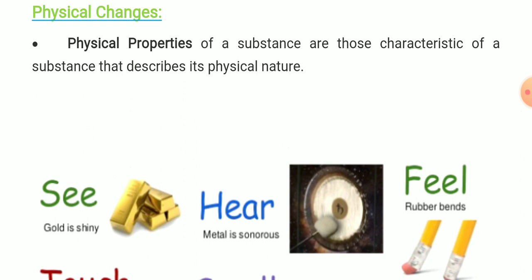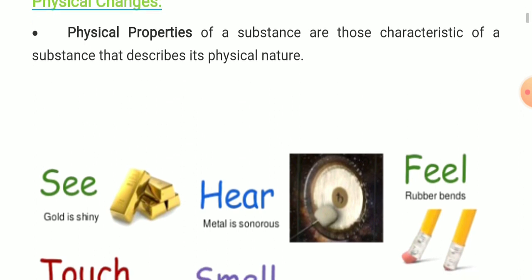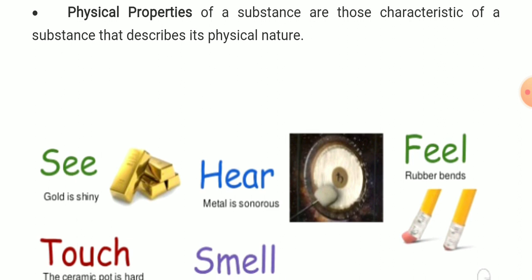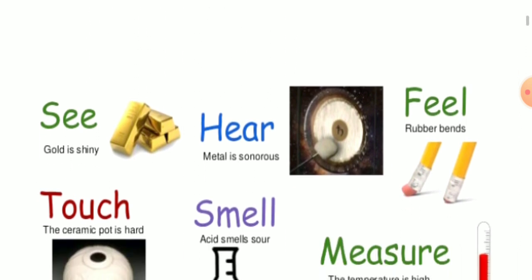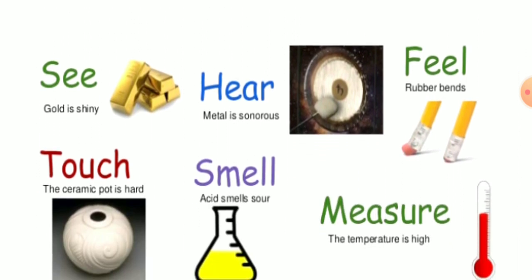For example, gold is shining. So this is a physical property of gold. Metal is sonorous. So this is a physical property of metal. Rubber bands stretch. This is a physical property of rubber. The ceramic pot is hard. This is also a physical property of the ceramic pot.